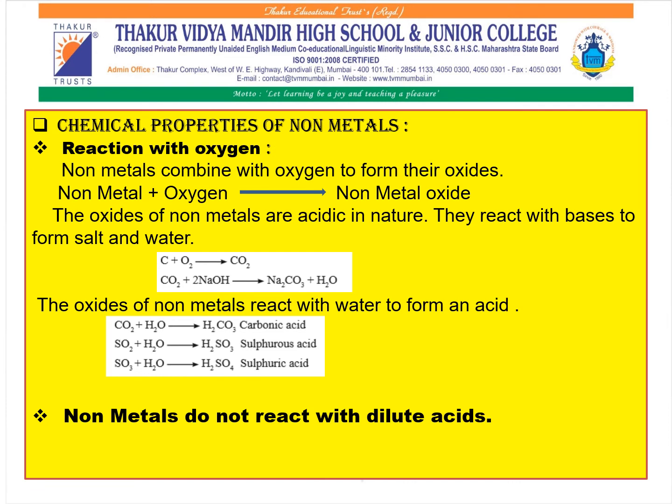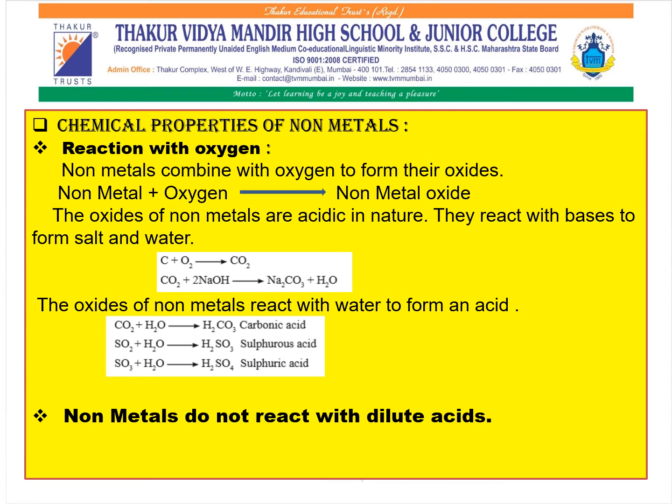Now the next chemical property is reaction with oxygen. Generally non-metals combine with oxygen to form non-metal oxides, and these oxides of the non-metals are acidic in nature and they react with the bases to form salt and water. For example, carbon, which is a non-metal, reacts with oxygen to form carbon dioxide, and this carbon dioxide, when it reacts with a base, that is sodium hydroxide, is going to form sodium carbonate and water.